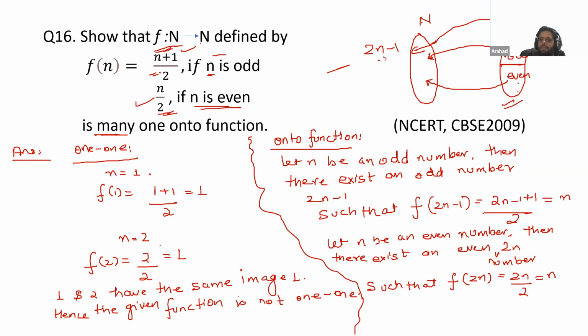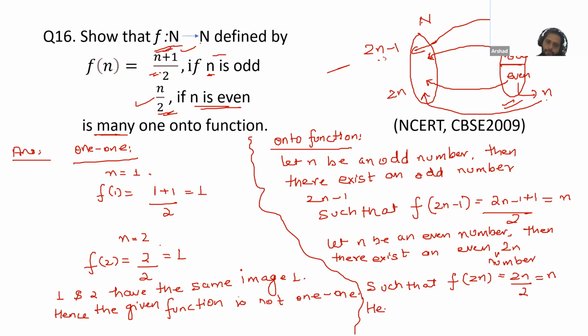Okay, so if we assume an even number n, so for this even number, there exists another number here which is 2n. Okay, so for odd number we have 2n minus 1, for even number we have 2n.